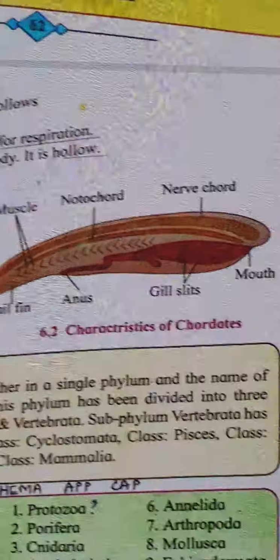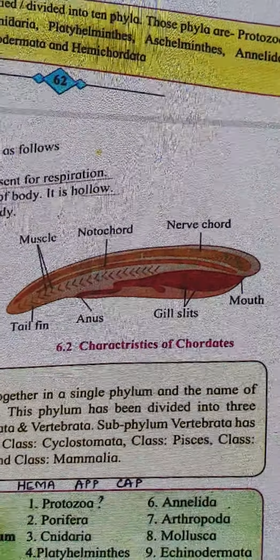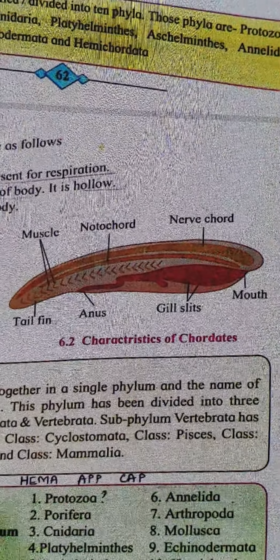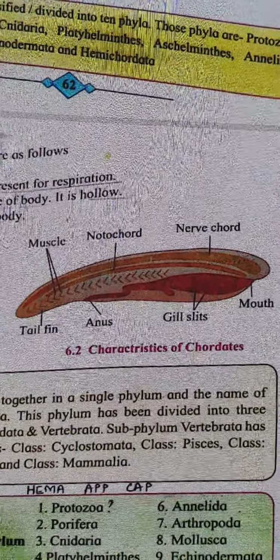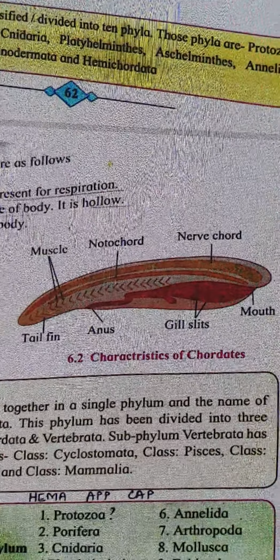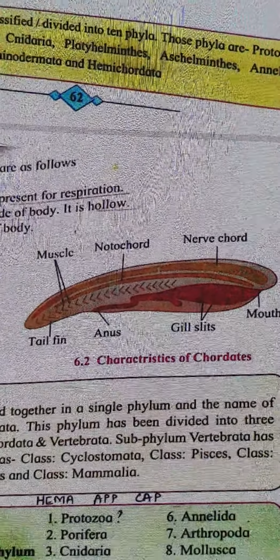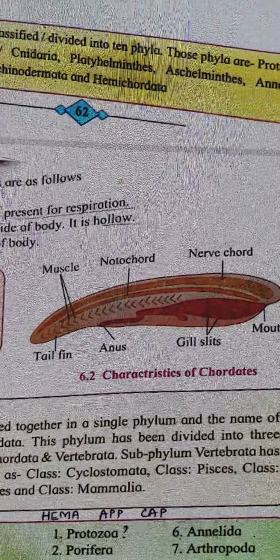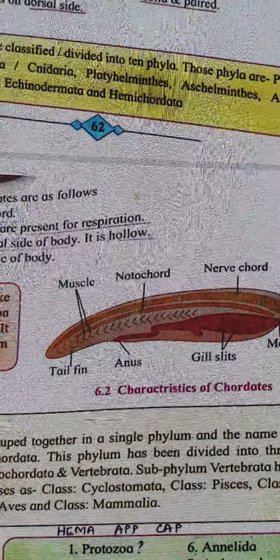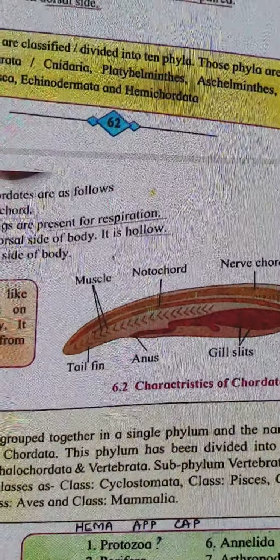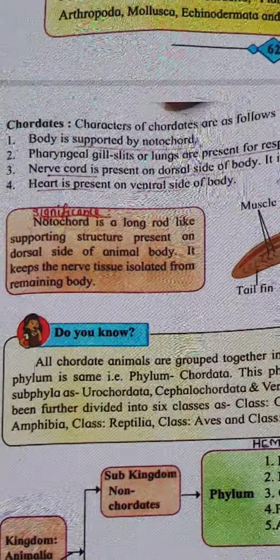Now, one example of a chordate is given here with a diagram. You need to draw the chordate which has the dorsal supporting rod. In the figure you can see a notochord, a nerve cord, and of course the muscles, anus and gill slits. Which animal is this? We'll talk about it later.